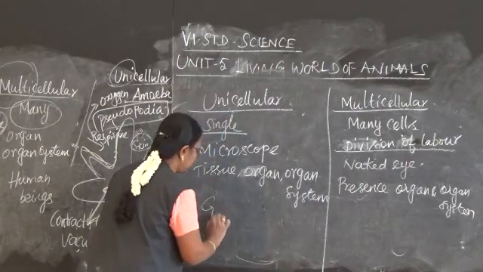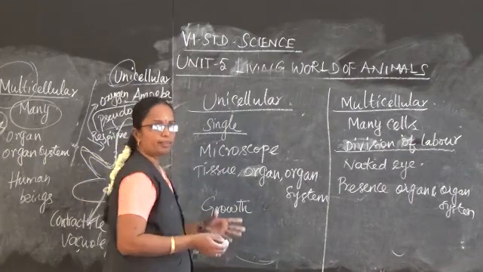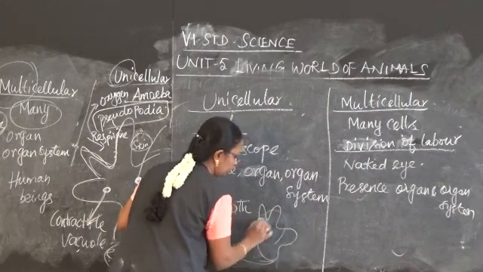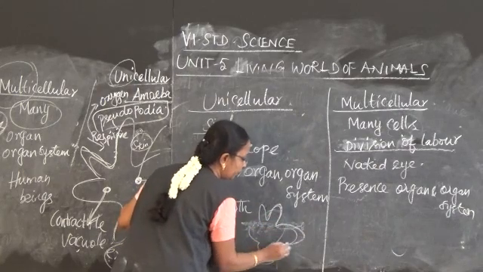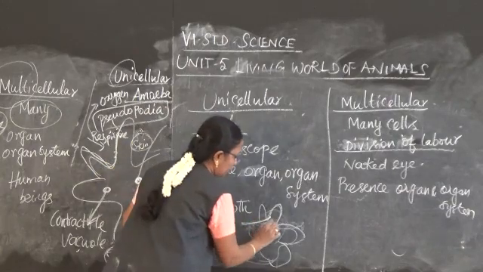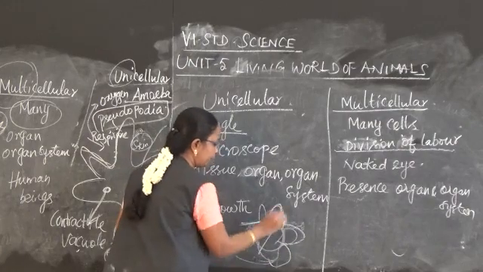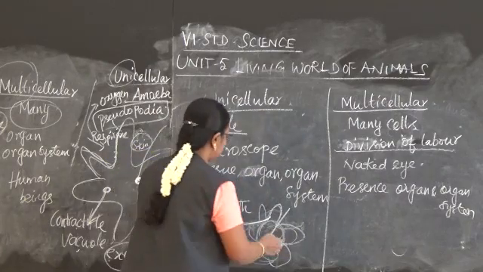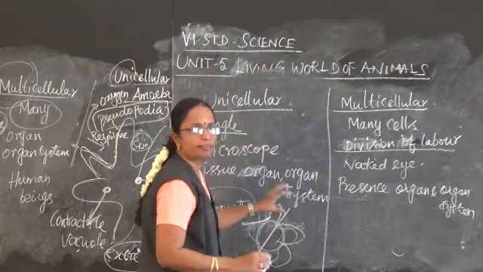And then when we talk about growth, in unicellular organisms growth occurs by enlargement of the cell. If there is the body of an amoeba, if the cell enlarges, how does growth take place? By the enlargement of the cell. The pseudopodia cut off from the cell, and then the amoeba becomes enlarged in size. The cell becomes divided into two, so each organism will develop into a single cell. Thus growth takes place by the enlargement of the body or the cell itself.